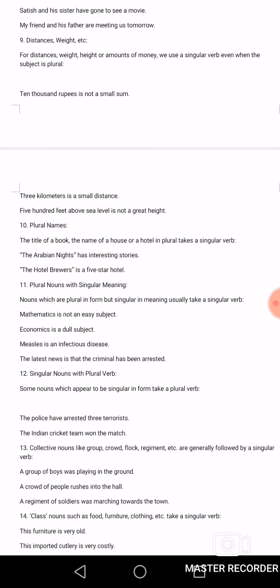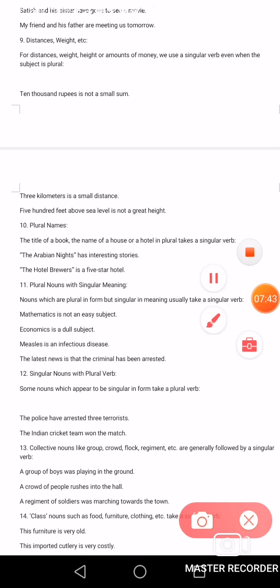Now come to the 10th point, plural names. With plural names, the title of a book, the name of a house or a hotel in plural takes a singular verb. For example, The Arabian Nights has interesting stories. The Hotel Brewers is a 5-star hotel.